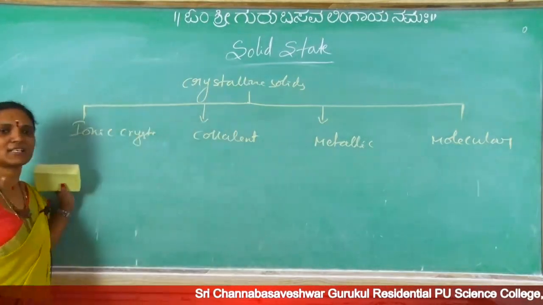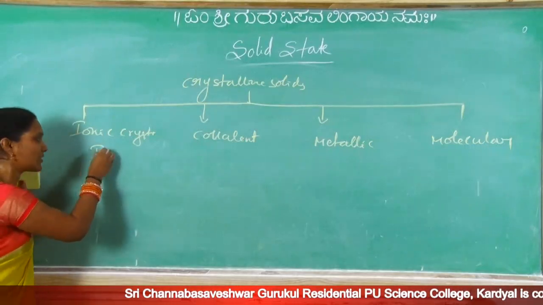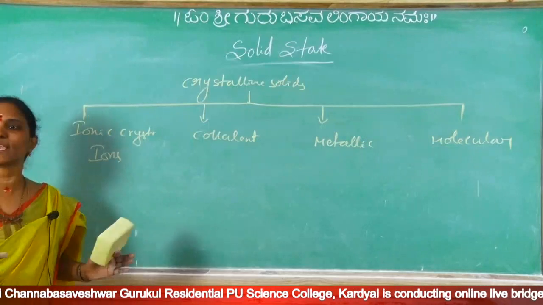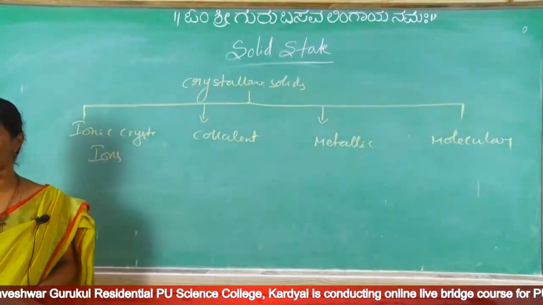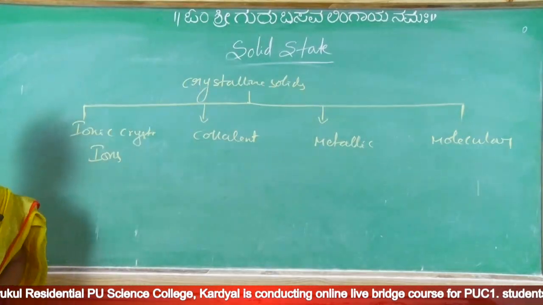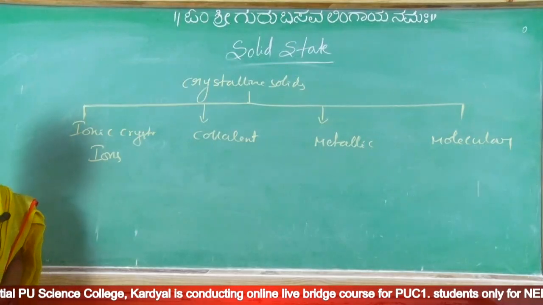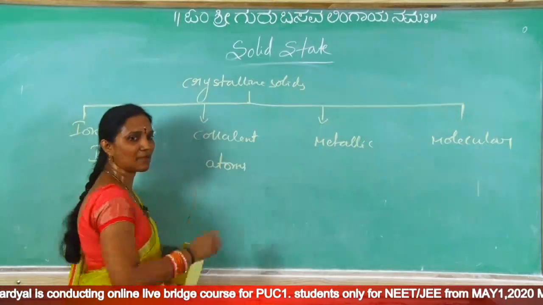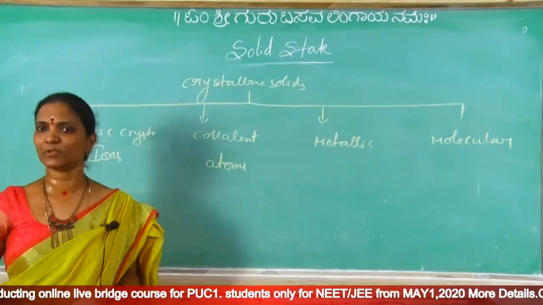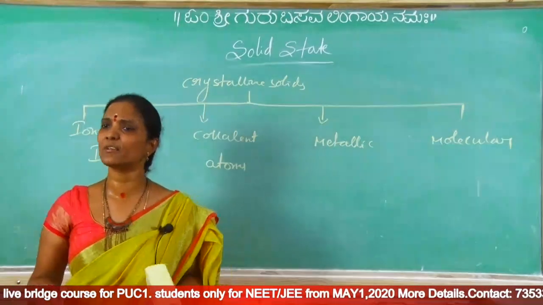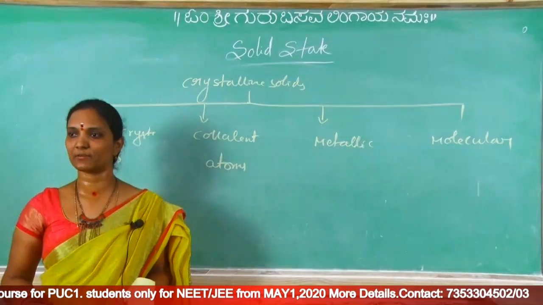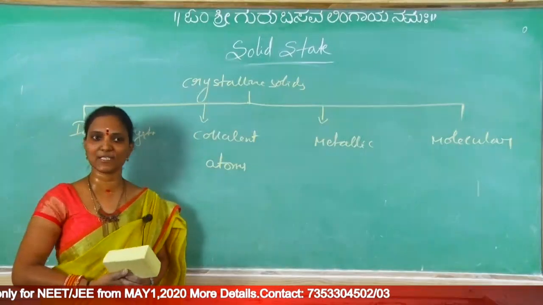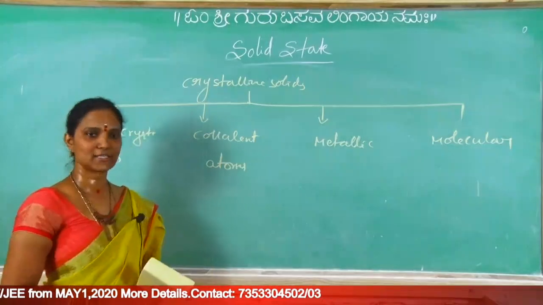What are these ionic crystals? Here the constituent particles are ions, like Na+ and Cl-. If ions are the constituent particles, then that is called an ionic crystal. If atoms are constituent particles, for example diamond, that is a crystal. In diamond, which particles are present? Only carbon atoms are present. So if atoms are constituent particles, they are called covalent crystals.